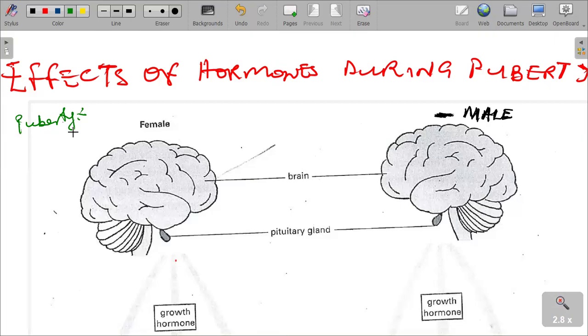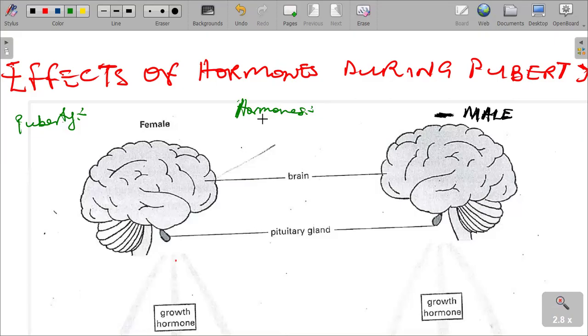I'm also going to quickly define what hormones are. All these systems that we are going to talk about are a result of hormones.